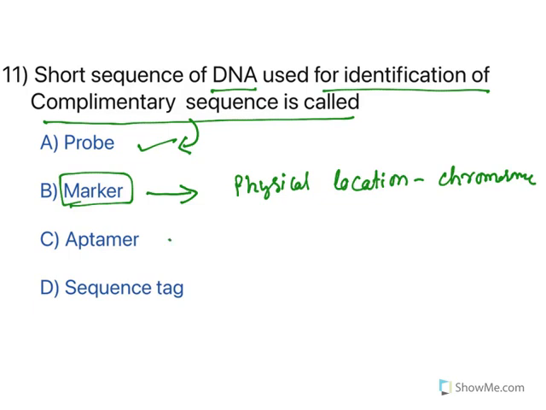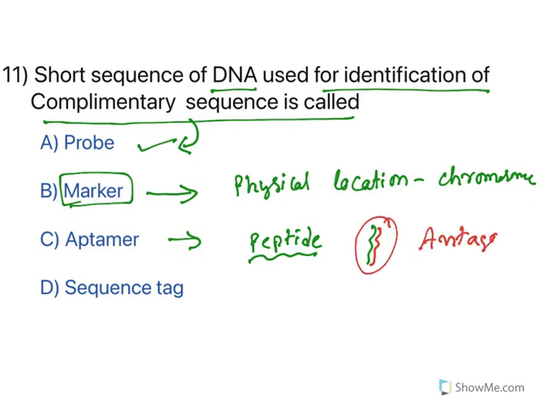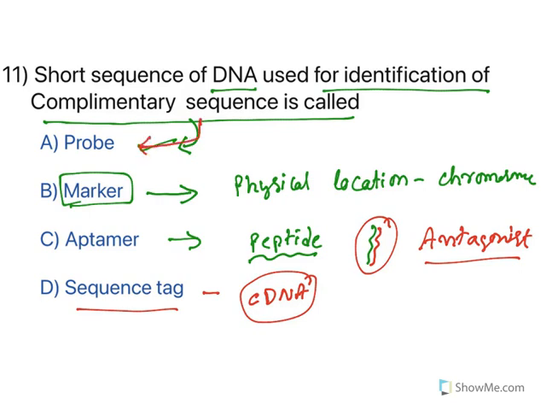Now aptamers are single stranded oligonucleotides or peptides. Usually they have complementarity with a peptide, so they will go and combine with a peptide. So they will be combining like a peptide, and they will block the function of peptides, so they act as antagonist. So aptamers are protein antagonists, whereas sequence tag is a short subsequence of complementary DNA sequences. Short sequences are known as sequence tags. But here the answer is a short DNA sequence used to identify complementary sequence is called a probe, DNA probe.